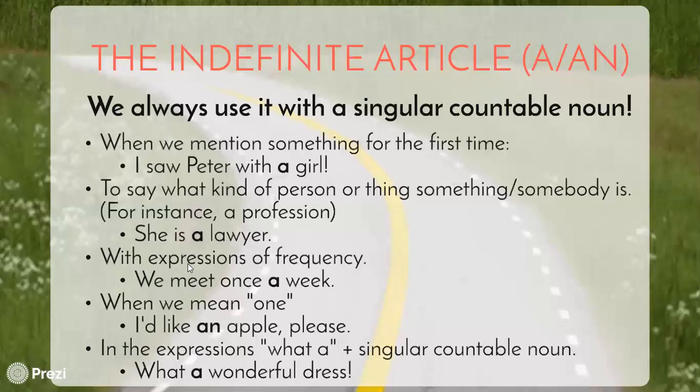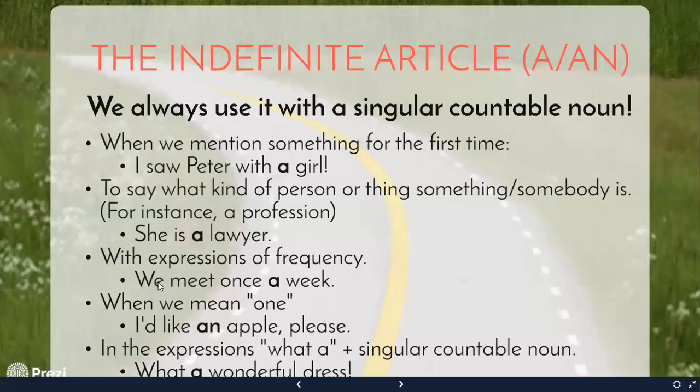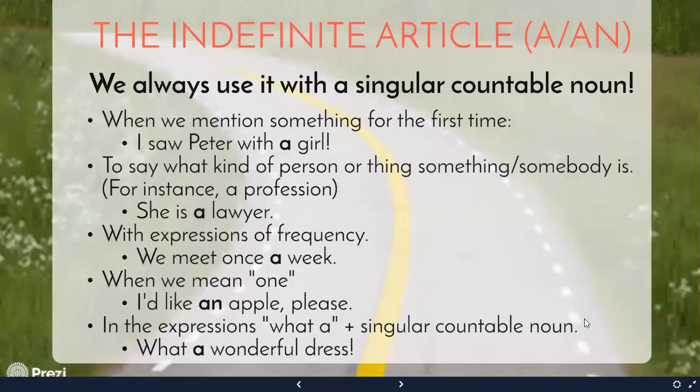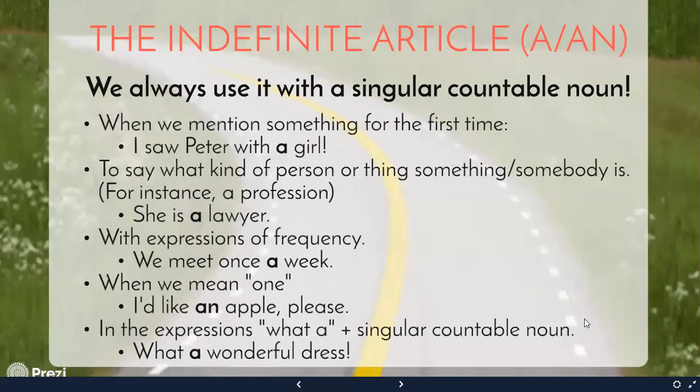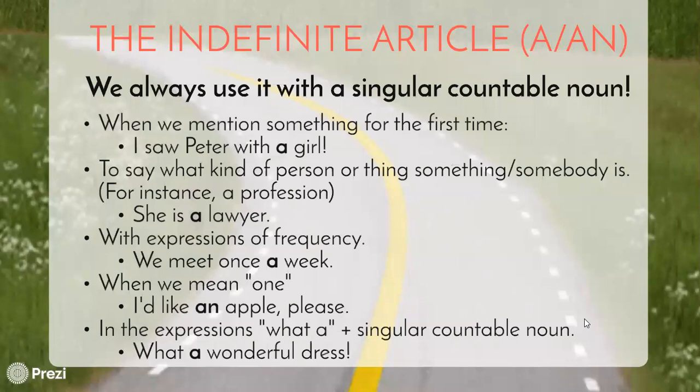We also use it with expressions of frequency. For example, we meet once a week, twice a month, etc. When we mean one, for example, I'd like an apple, please. An means one apple. And in the expressions what a and a singular countable noun, for example, what a wonderful dress, or what a horrible time, or what an interesting topic, etc.